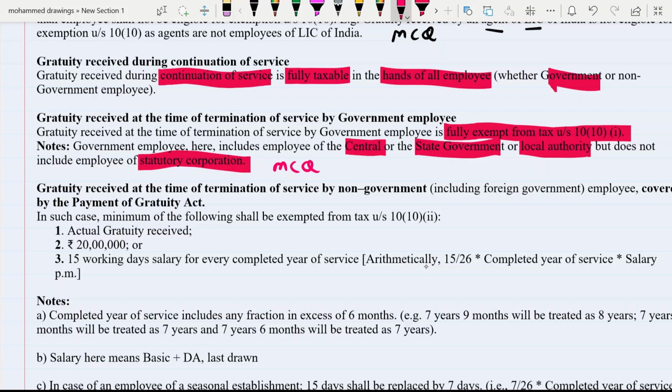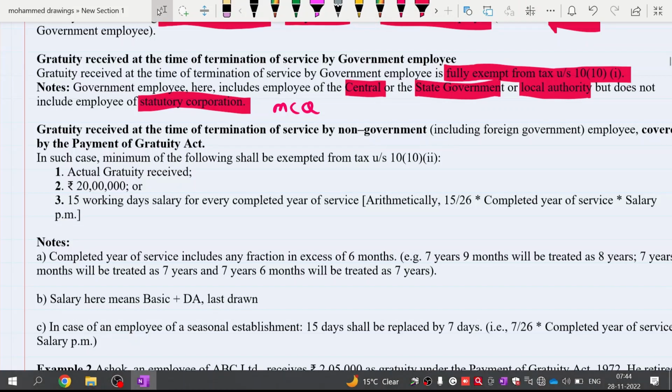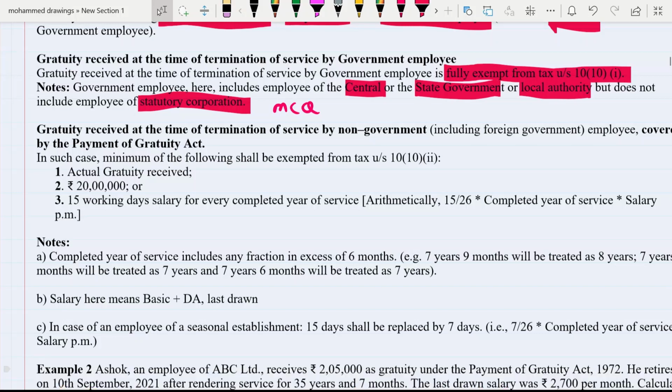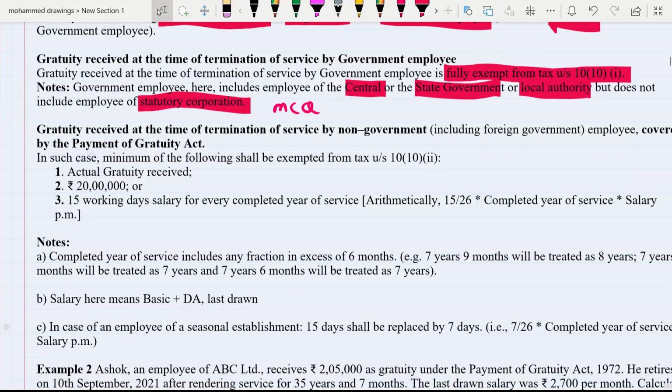Now this is all about government employees. Now we have to discuss gratuity received at the time of termination of service by non-government employees, including foreign government employees, covered by the Payment of Gratuity Act. So here the word covered is important. If they are covered by the Payment of Gratuity Act, then how to make the calculations. So here we have to discuss two types of employee: covered and not covered.